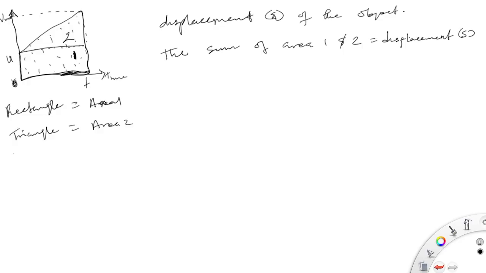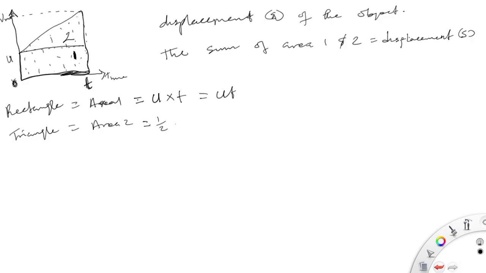So let's now consider area 1. Area 1, a rectangle. What's the area? Area 1 would be equal to u multiplied by t, which is ut. You see that? Now area 2: the area of a triangle is what?